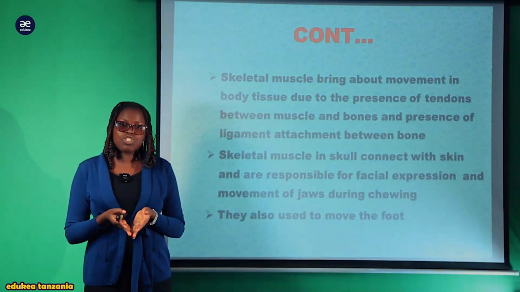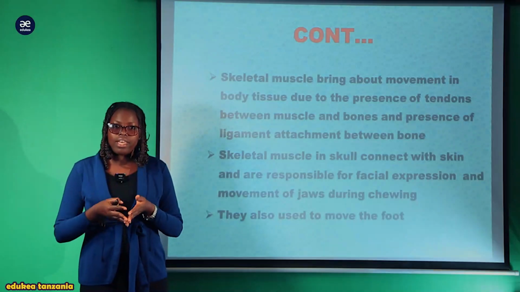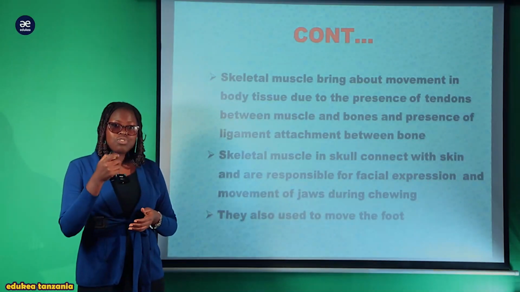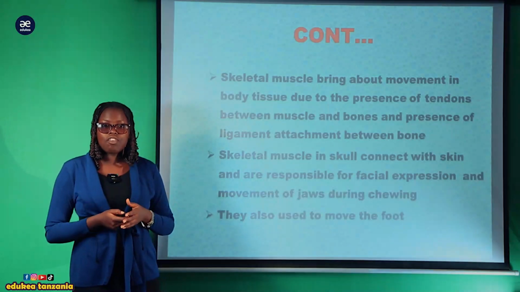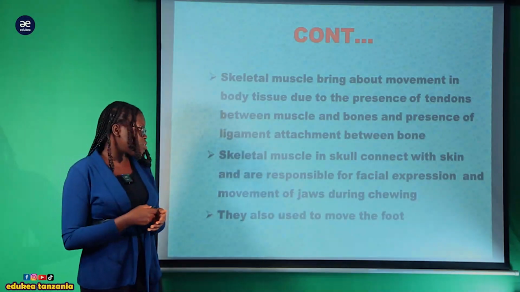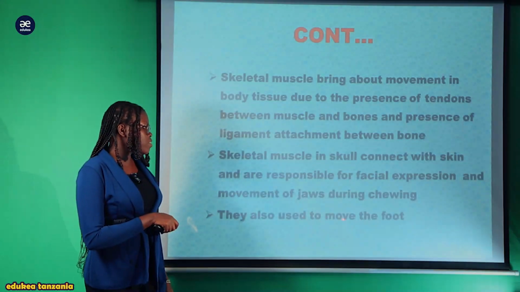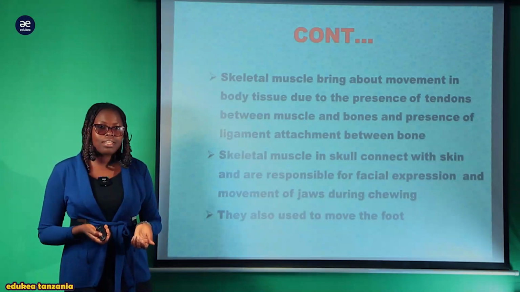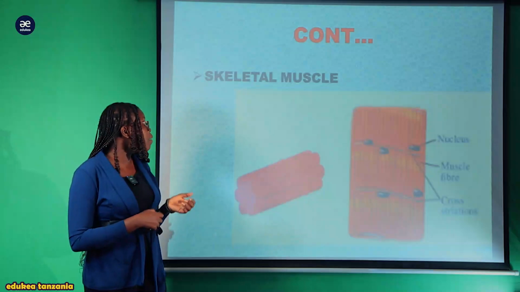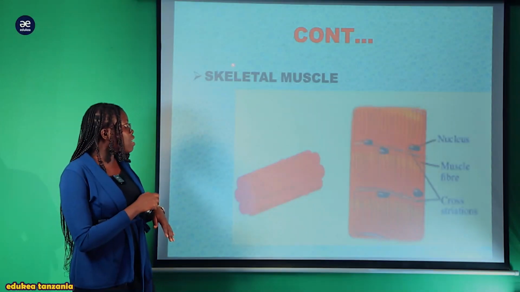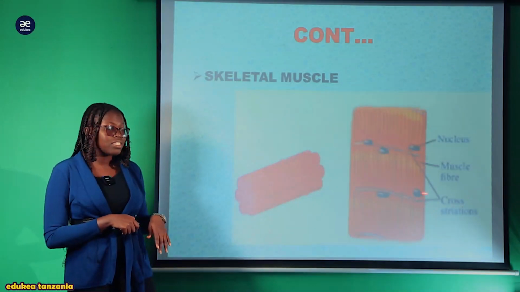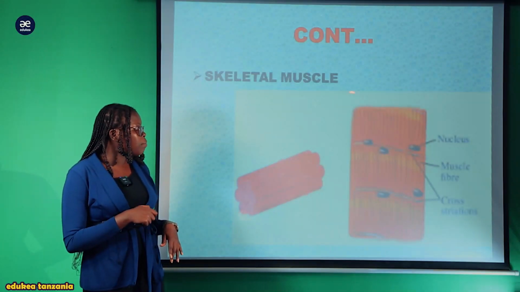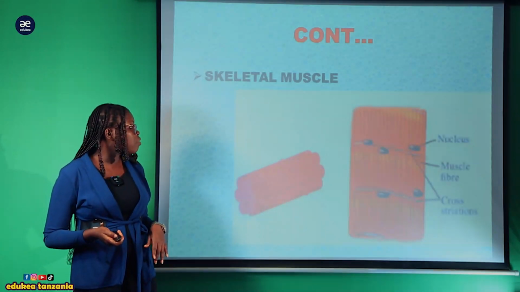Inasaidia facial expression, turning of the head, talking, chewing and other surface activities. So this is all brought about this kind of muscle ambayo ni skeletal muscle. So they also used it to move the foot. Kwa mfano kunyanyua miguu, jumping, running, walking is all about the skeletal muscle. So this is one of the structure. This is how it looks like. This kind of the skeletal muscle inapatikana katika mikono, katika miguu and different part of the body.